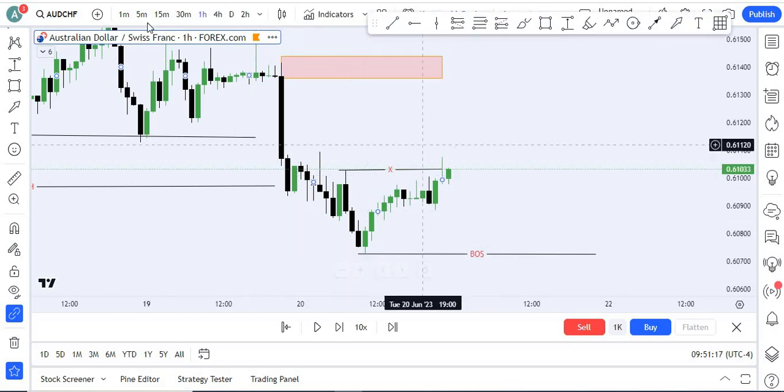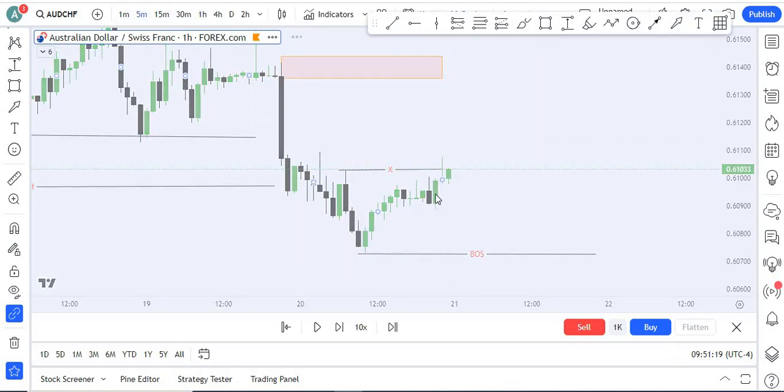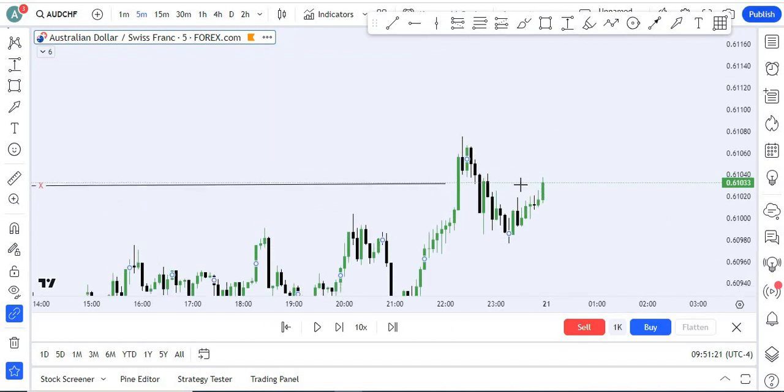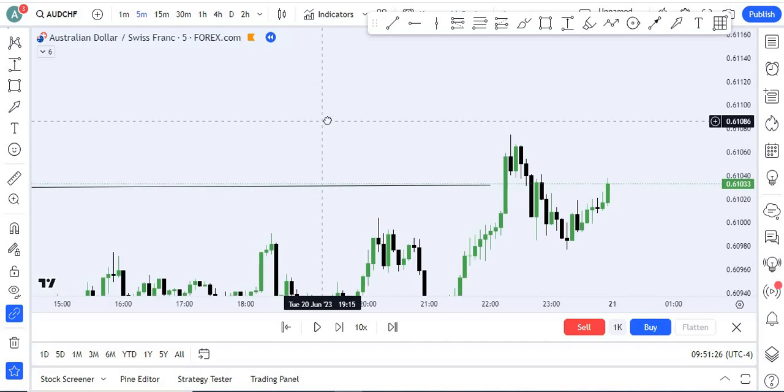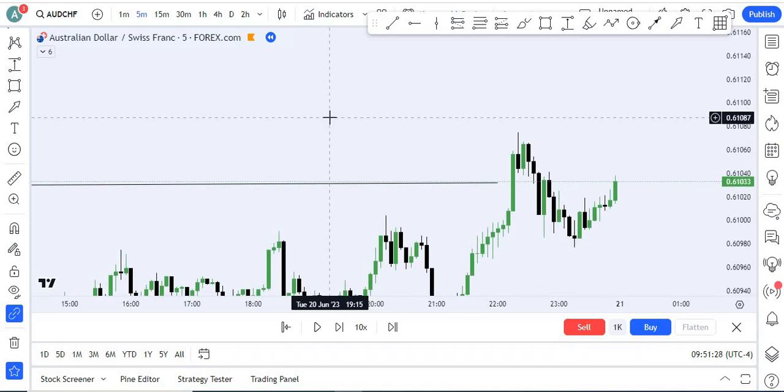Here I chose the 1 hour time frame, so I shift to the 5-minute time frame for entry, or you can go even lower. I will also explain later in coming videos how many types of entries we have: single candle order block entry, change of character entry, flip base entry, supply to demand, and demand to supply entry as well.